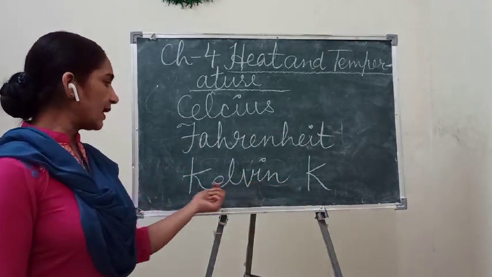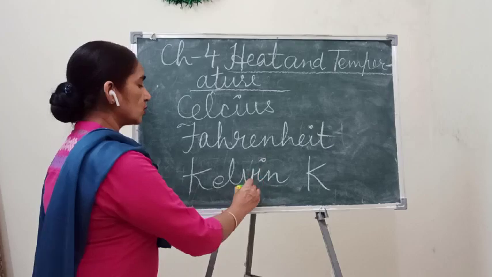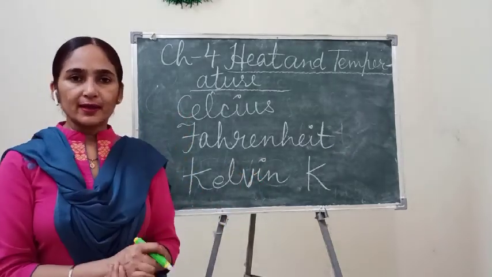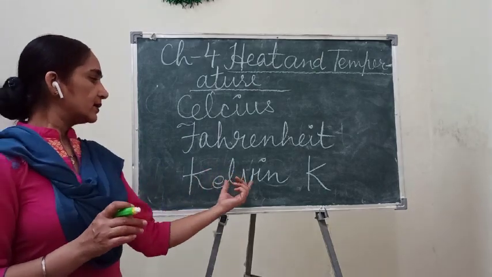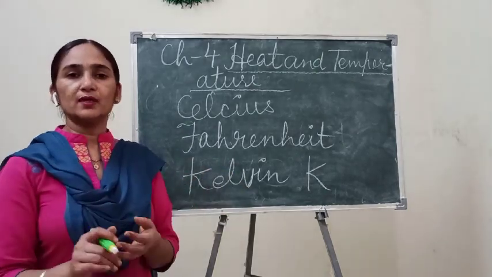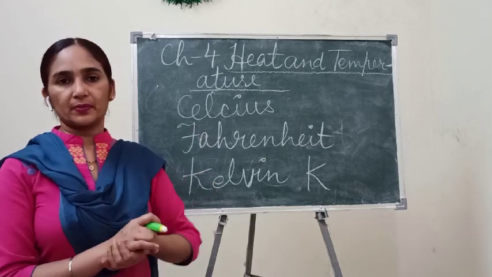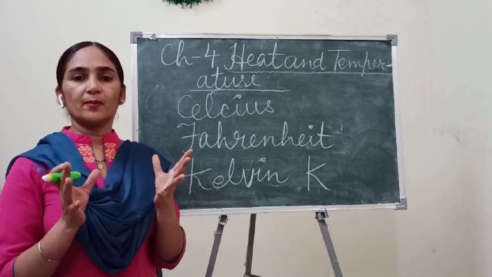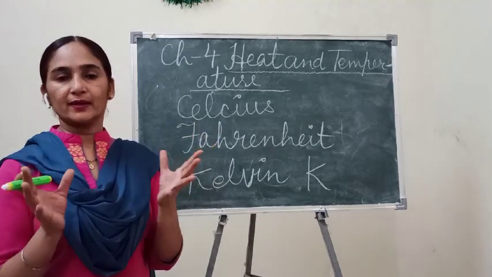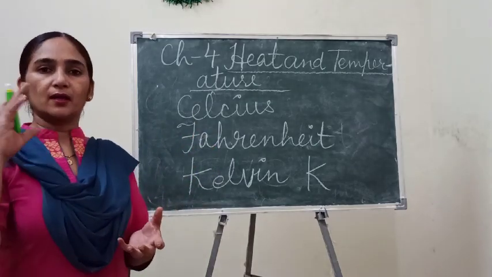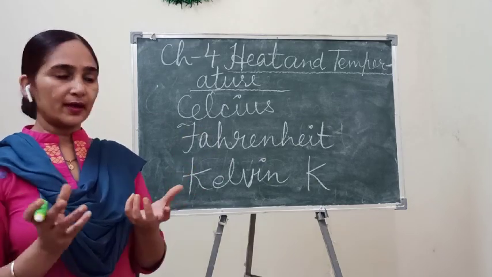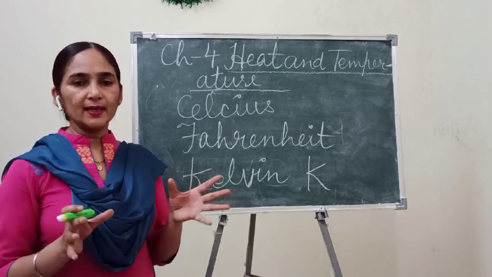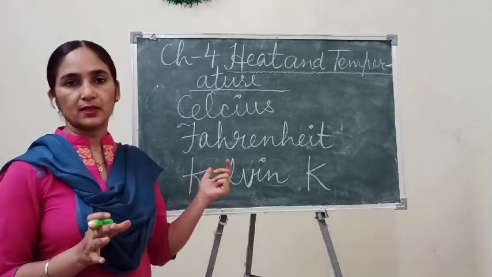Okay, and this Kelvin scale is also used to measure the temperature, but it is used for scientific purposes. For scientists, when they study different things, different liquids, different living organisms, at that time they use this Kelvin scale. In our daily life we are not using it.